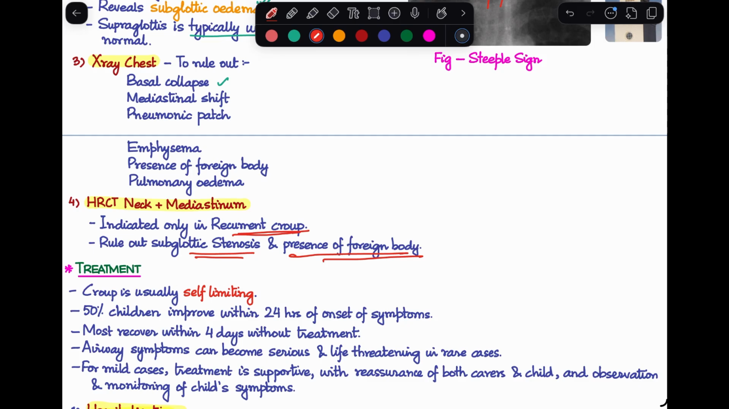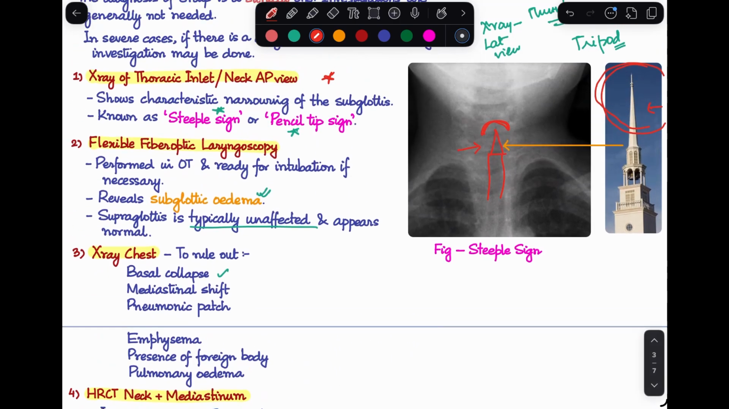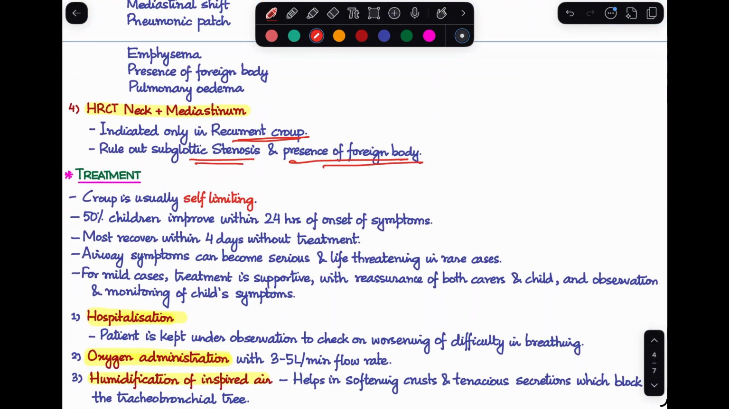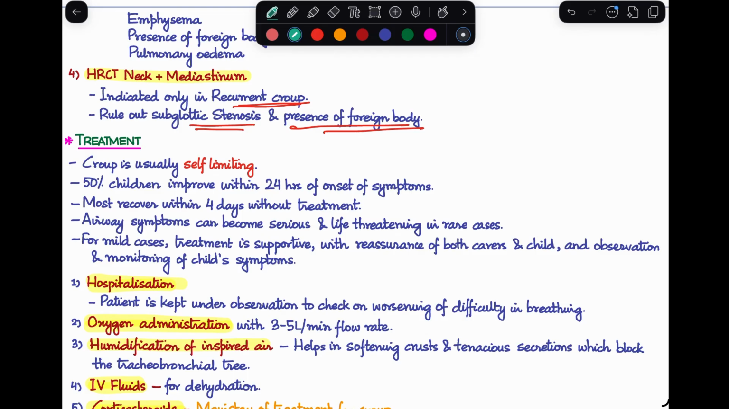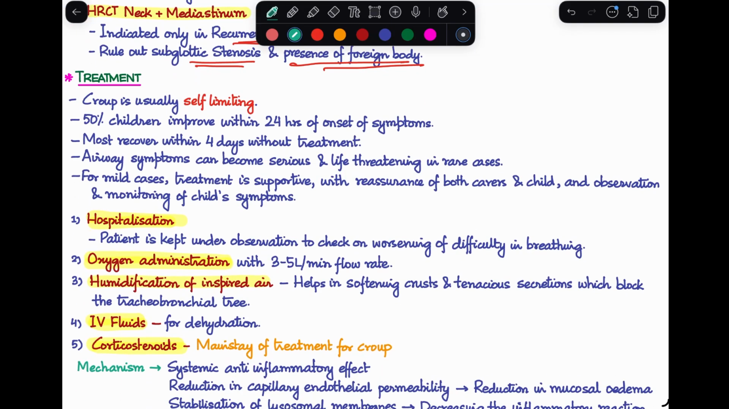These are things that you can find out via this. So this is all about the investigations that you need to do for croup. Now let's talk about treating the disease. How are we going to treat it?